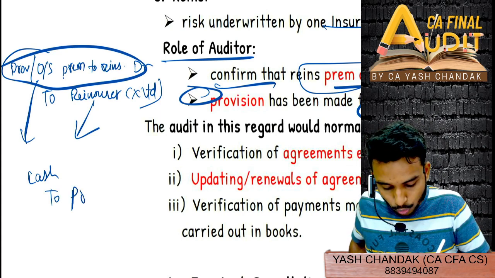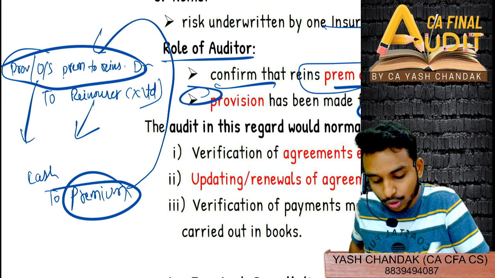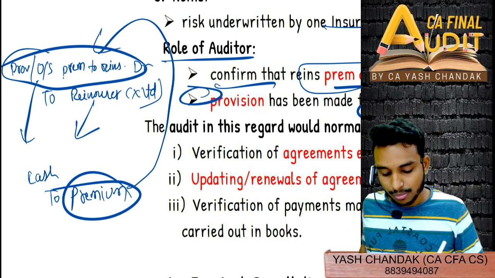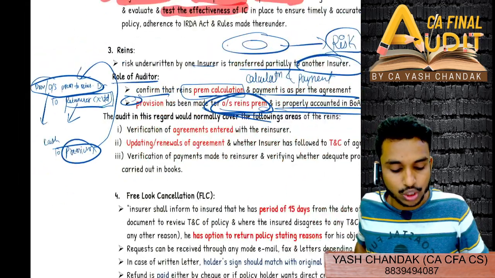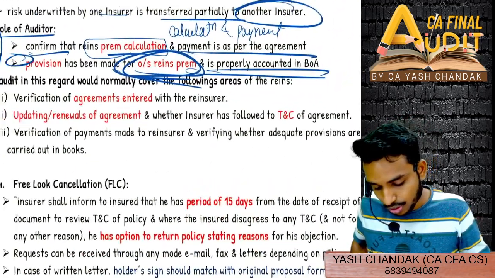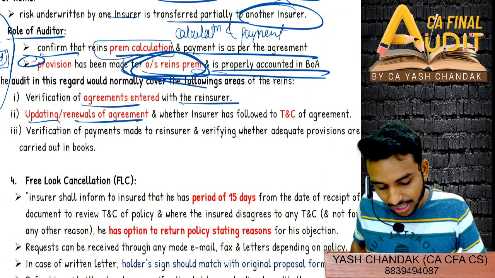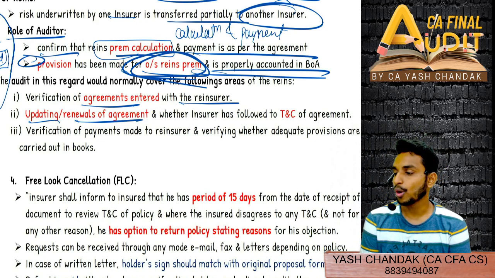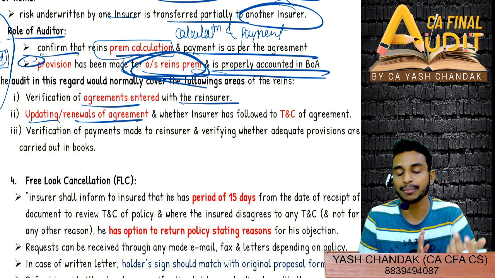When you received the premium, you recognized it as revenue, right? So now this is not your revenue, this is your expense. This you will write off or reverse, because this is now your liability. So that is what they are saying: provision has been made for outstanding reinsurance premium and is properly accounted in the books of account. Then verify the agreements entered with the reinsurer, and update renewals of the agreement. If you feel that the agreement is outdated or new clauses have to be included in the reinsurance, then you can obviously update and amend the agreements as well.